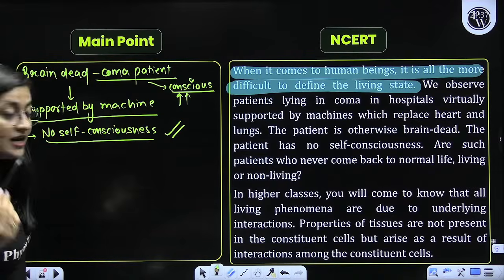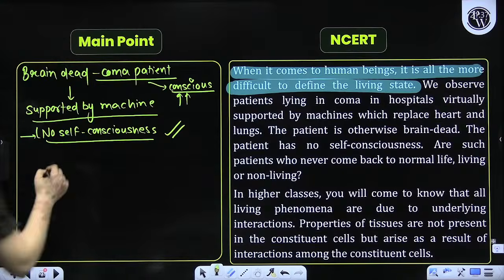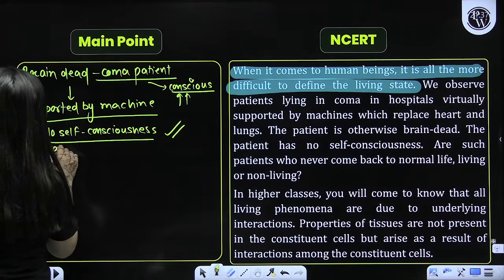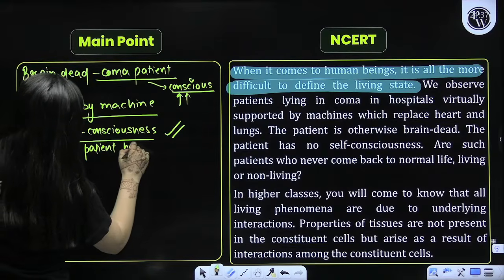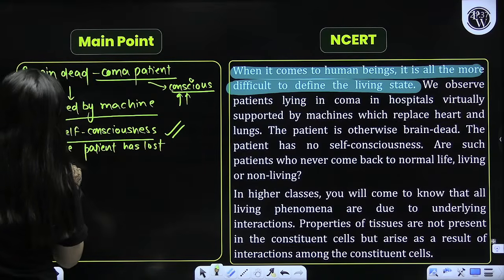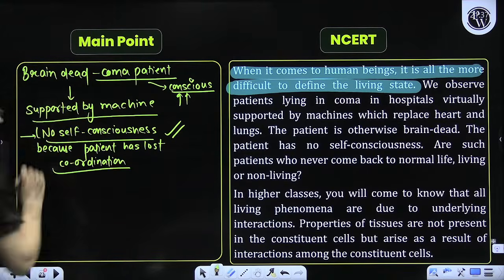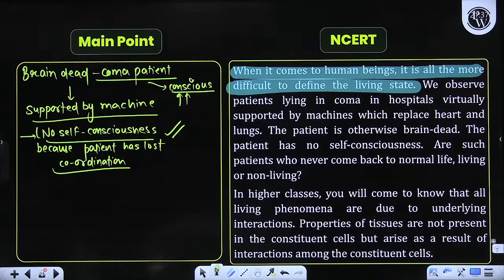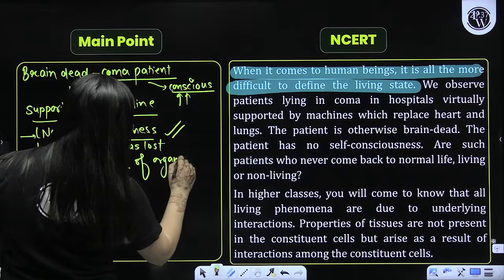But that patient is not self-conscious, because the patient has lost coordination of organs of different body parts. Done?